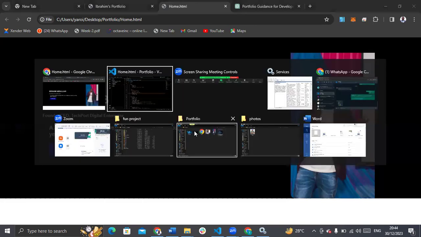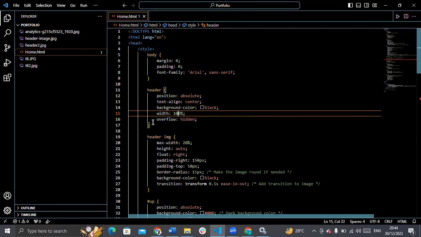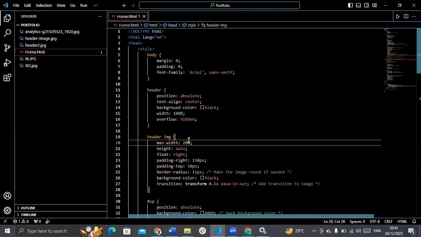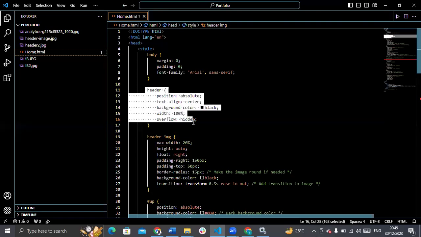That's very good. So moving on, overflow hidden. This actually doesn't really mean anything here. ChatGPT added it. I don't really need it for now. I might be coding and later need it, but for now I don't need it. But always set your overflow hidden, please. It's very important. So we are done with the header container.